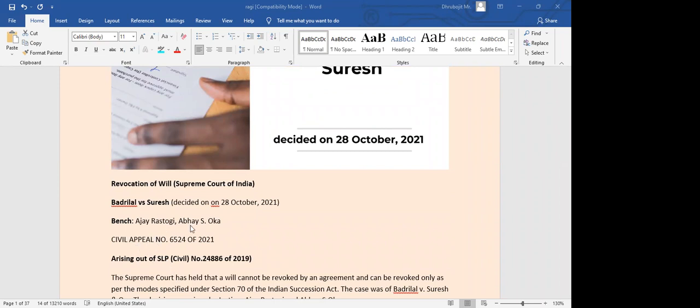Appeals would usually be heard by a division bench, but a special leave petition is heard by just one judge before whom they need to prove their point that this is an important matter and you should be entertaining an appeal. So the Supreme Court would see whether this special leave petition is of that much importance or not. If yes, they would entertain it. They would be like, okay, SLP is allowed, you can file the appeal. That's why we have seen two different numbers here.